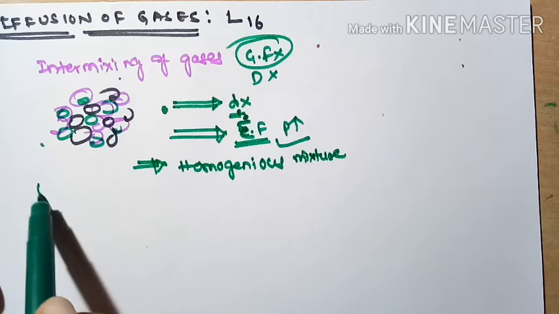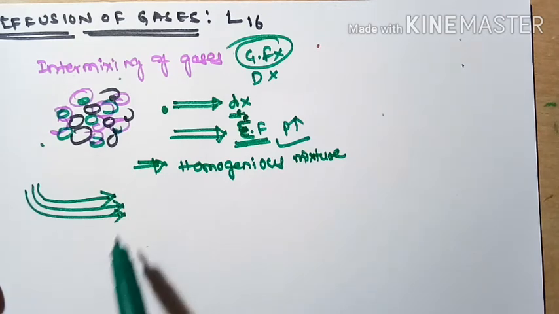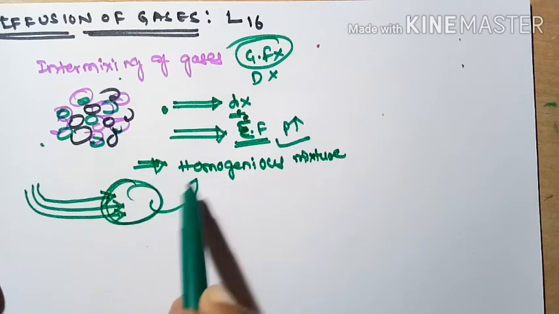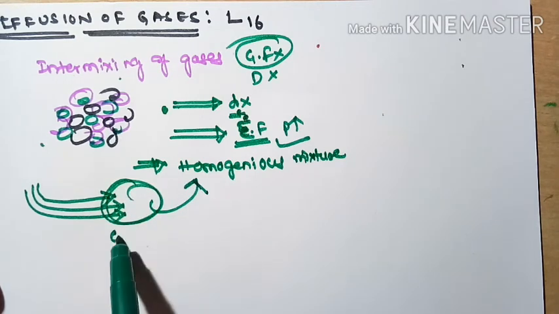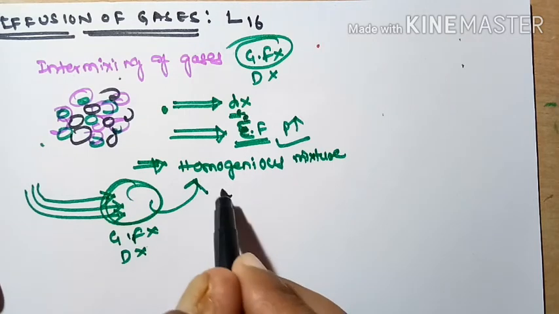Diffusion means gases go from one place to another place, and there they form a homogeneous mixture irrespective of gravitational force and density. That is called diffusion.